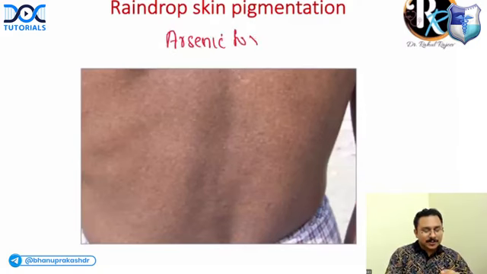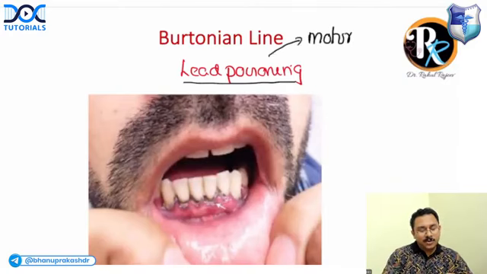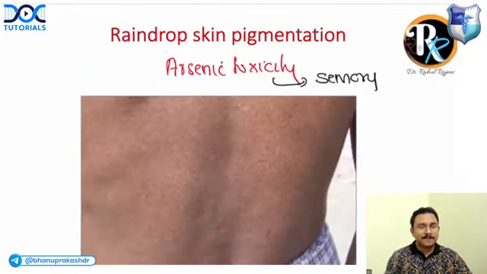Now, when there is lead toxicity and the patient has a neuropathy, is it predominantly a motor neuropathy or a sensory neuropathy? It is predominantly a motor neuropathy that is produced by lead. And what about arsenic? Arsenic is going to produce mainly a sensory neuropathy.